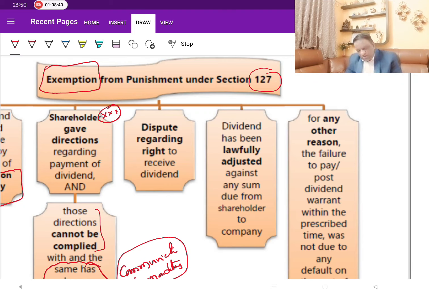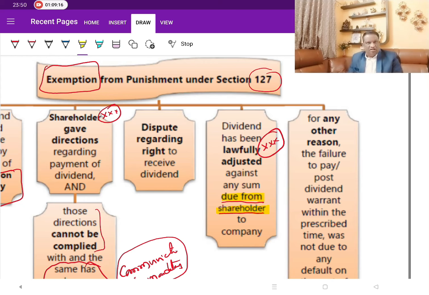Then this point is again important for you. Like this shareholders' lawful adjustment. For example, calls in arrears. You have to make the payment of the dividend to the shareholder. Imagine the shareholder has to pay some calls in arrears or any money due from the shareholder. So this is important. Some money is due from the shareholder, but dividend is due to the shareholder.